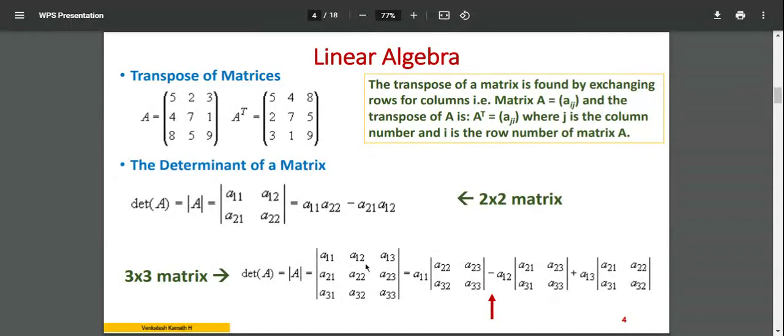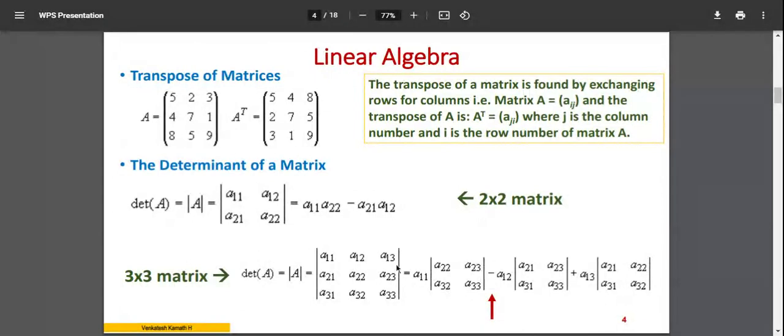Then I'll go to the next value, A12, right? Always remember, it always starts with the row. First priority to the row, next priority to the column. So here when you calculate, the first row will be kept separate, and the corresponding column from the second row and third row will be used. So A11, I have used it. This is called the cofactor matrix. This particular matrix I'll be using to calculate the determinant only for that part.